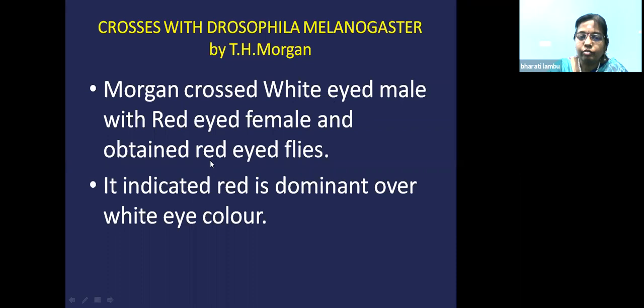So what did Morgan obtain? All red-eyed flies he has obtained. So red-eyed flies means which is dominant here? It is the red colored eye. So red is dominant over white. It shows that red is dominant over white.